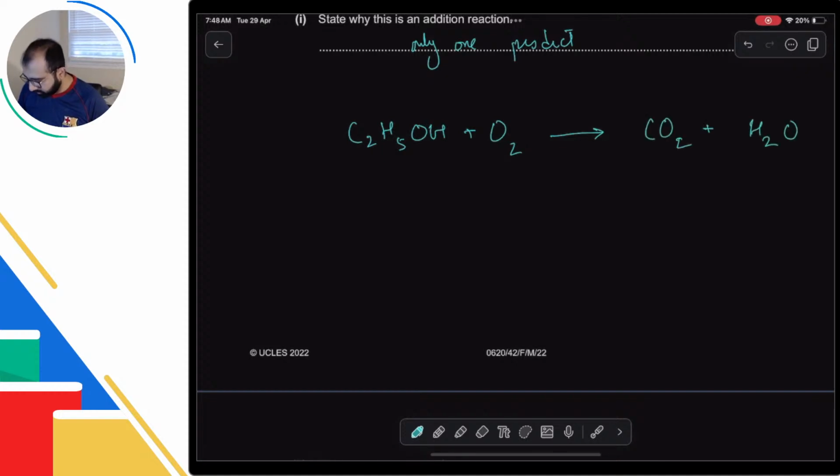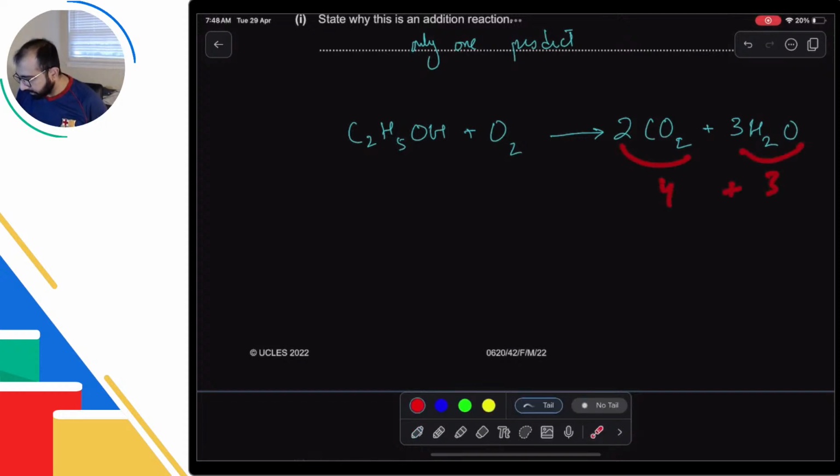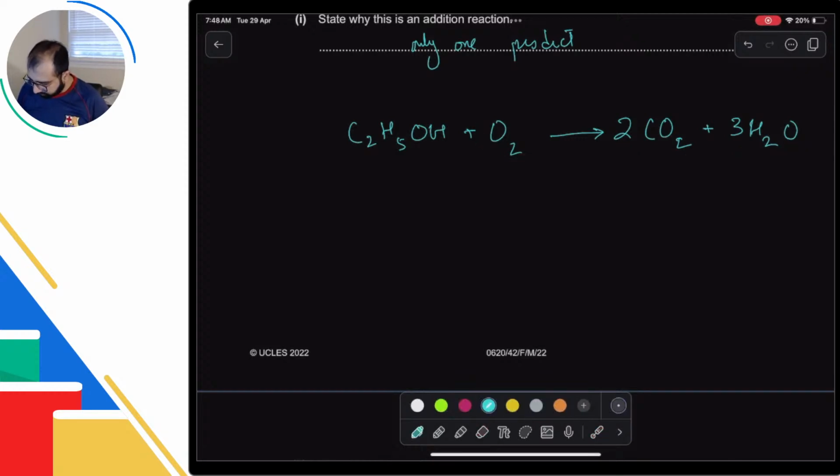So now what I need to do is balance it. I'll start with carbon first. There are two carbons on the left and one on the right, so the ratio is 2 on the left, 1 on the right. I'll write 2. Hydrogen, I have 6 on the left, 2 on the right. So 6 divided by 2 is 3, the ratio is 6 over 2. I'll write 3. Oxygen, I have 1 here and 3 here. That's a total of 7. So I'll take these 7 and have 2 here, so I'll just write 7 over 2. But hold on, sorry. Out of those 7, 1 is here, so I'm just left with 6. So 6 over 2, 3. So I always work with ratios.